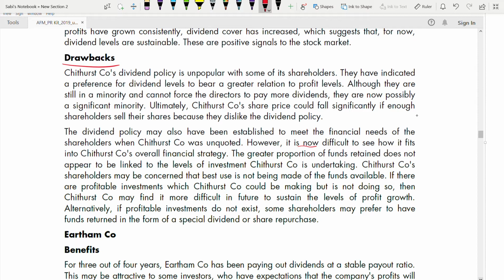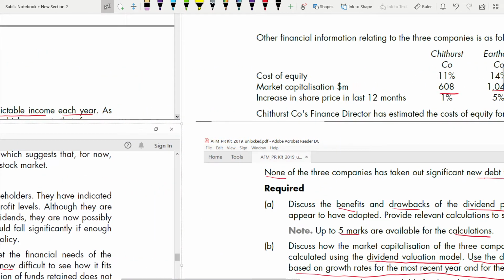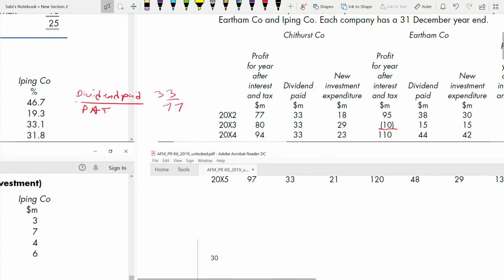See, when some companies have a greater retention, they are not paying dividend. That means they are going to invest it in new investments. Let's go and check their new investments. For Chithurst, their investment is 18, 29, 23, 21. It increased from 2002 to 3, but then it kept reducing. So your retention is not leading to any new investment expenditure.